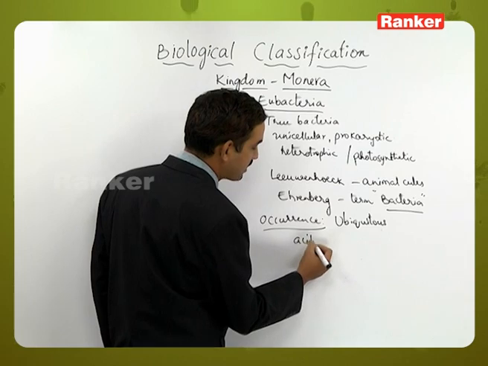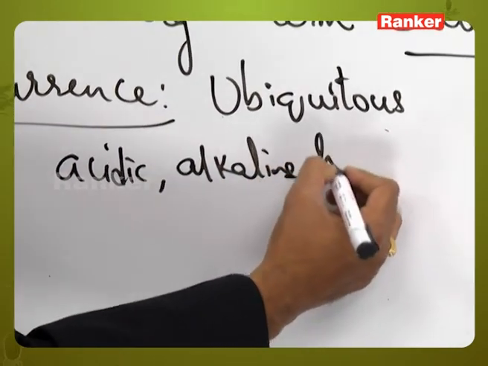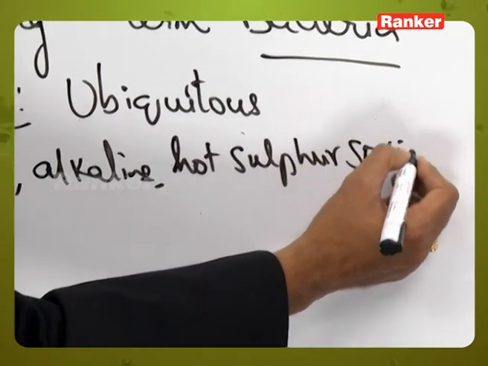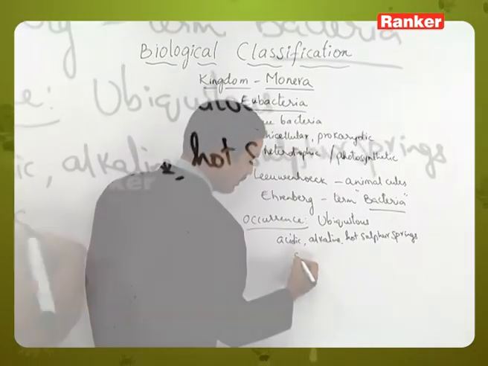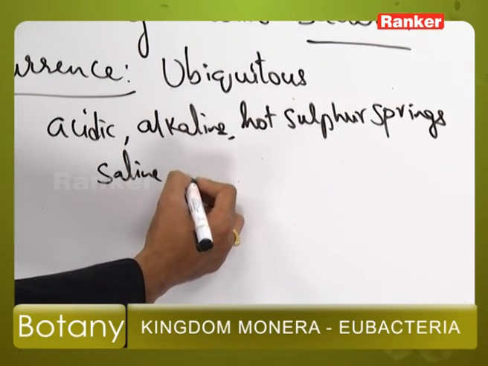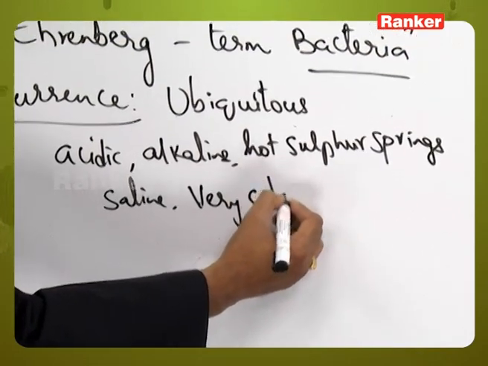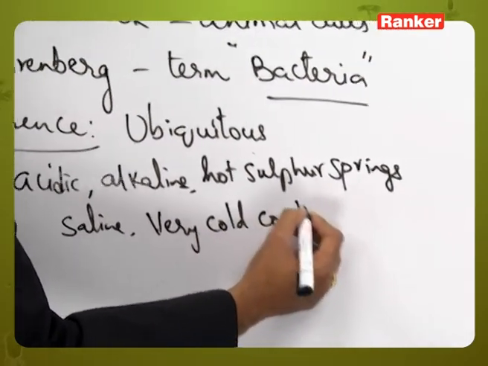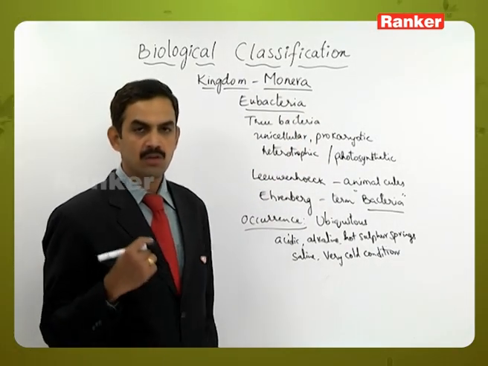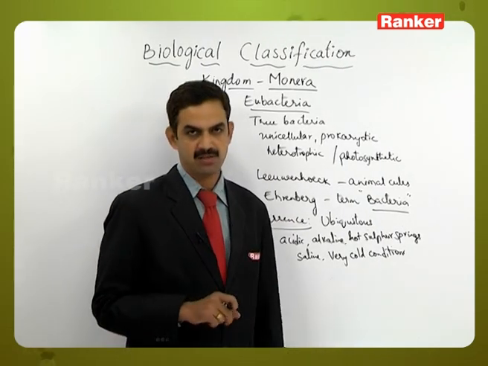They can survive in acidic conditions, alkaline conditions, hot sulfur springs, saline conditions, and very low temperatures, cold conditions. So, they can survive in such harsh and critical conditions also. This is the type of occurrence related to the bacteria.